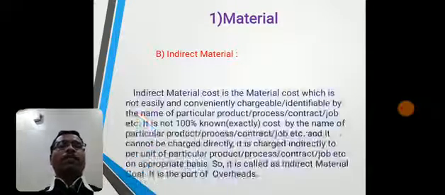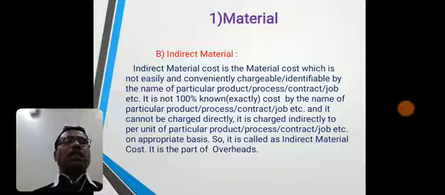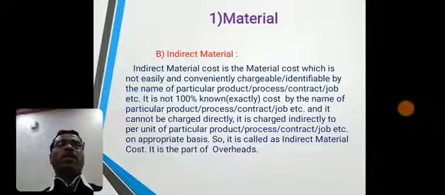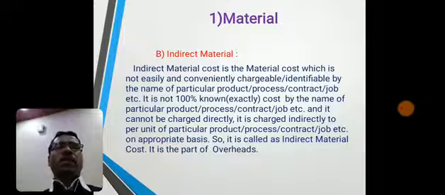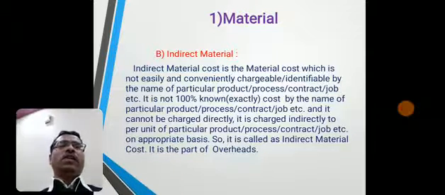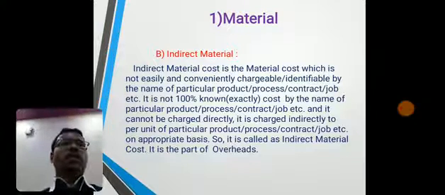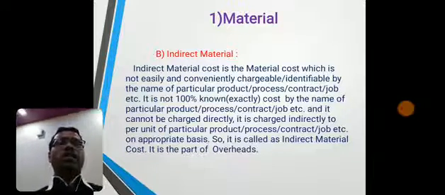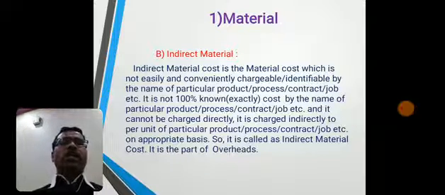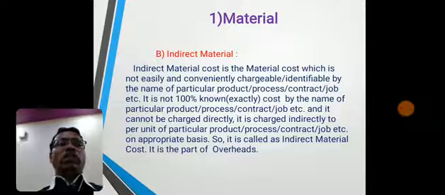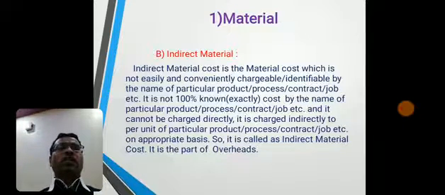Now indirect material. Indirect material cost is the material cost which is not easily and conveniently chargeable or identifiable by the name of particular product, process, contract, job, etc. It is not 100% known or exactly known cost by the name of particular product, process, contract or job, etc. and it cannot be charged directly. It is charged indirectly to per unit of particular product, process, contract, job, etc. on appropriate basis. So it is called as indirect material cost. It is the part of overheads.